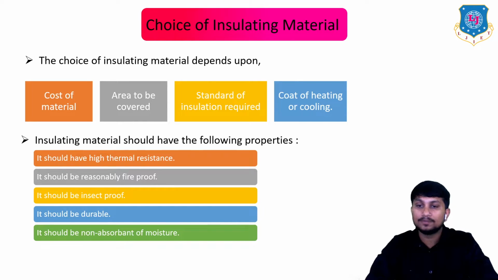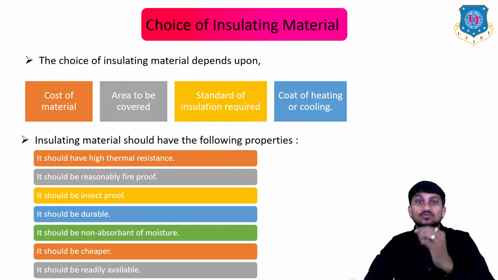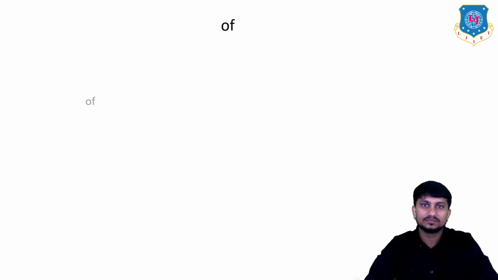It should be non-absorbent of moisture. It should be cheaper also, and it should be readily available in a particular area. So these are the various properties of good insulating material.